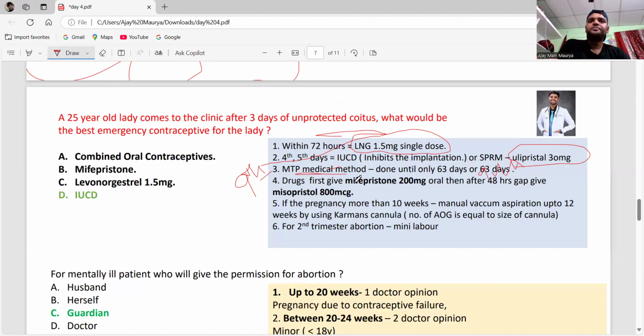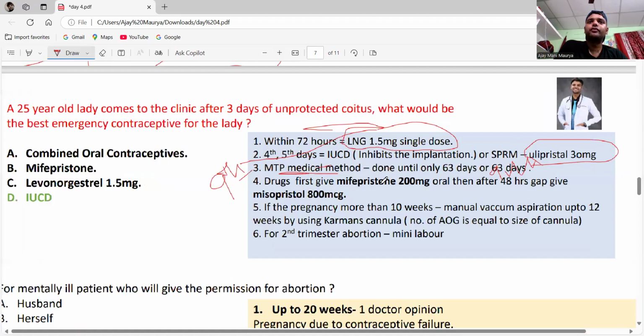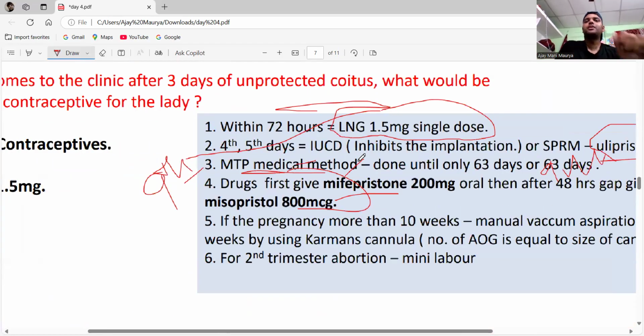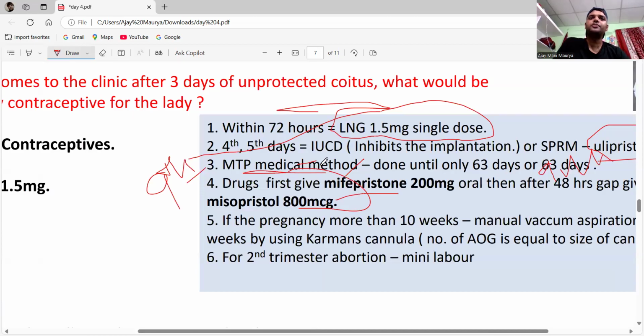Okay, see here what we are going to do in the medical method. First of all, you are going to give the mifepristone. First we are going to give the mifepristone. How much? 200 milligram oral. Then after 48 hours, after a 2 day gap, we are going to give the misoprostol. How much? 800 mcg. Okay, then obviously all the content will be explained. First is the mifepristone, 200, then after 48 hours we'll do the misoprostol.